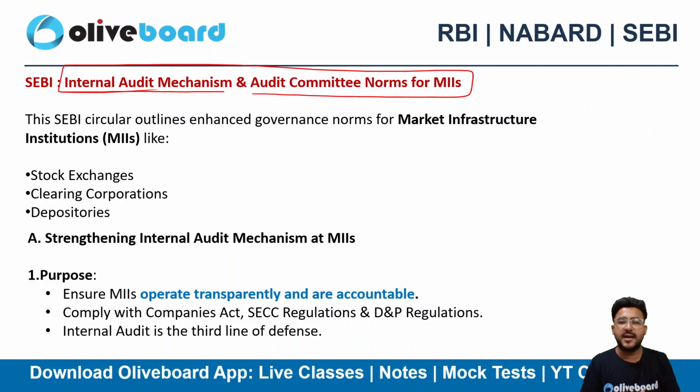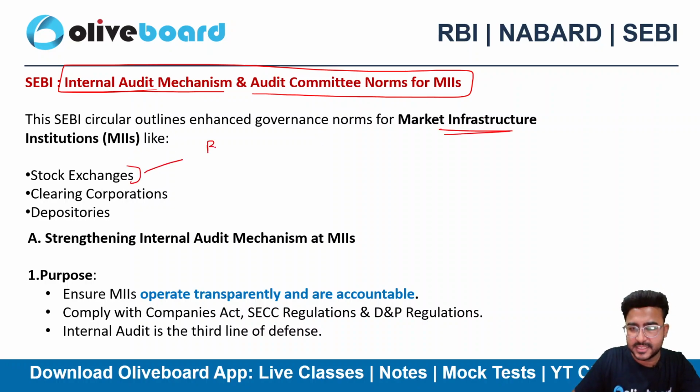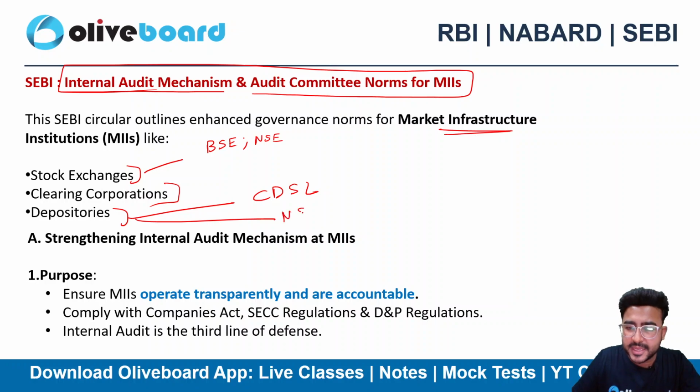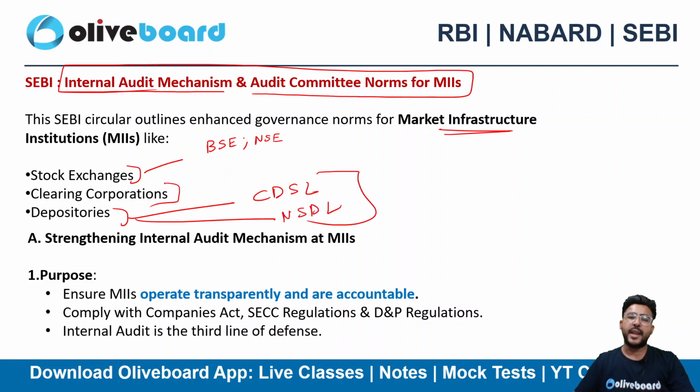These are organizations, entities, that build the infrastructure for the whole market. So what can come under infrastructure? There can be stock exchanges like BSE and NSE, National Stock Exchange, Bombay Stock Exchange, clearing corporations who settle the transactions, then depositories like CDSL and NSDL, right, who are keeping the shares on your behalf, on behalf of their investors, right?